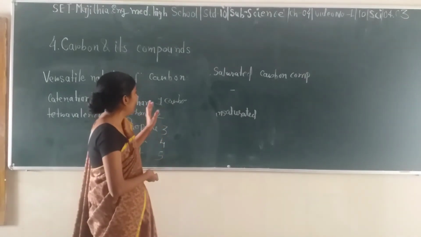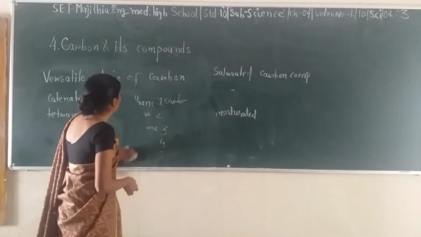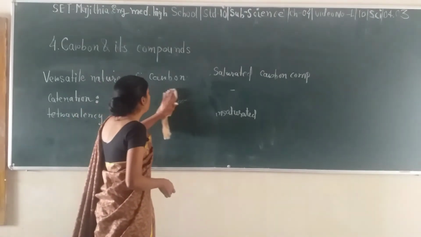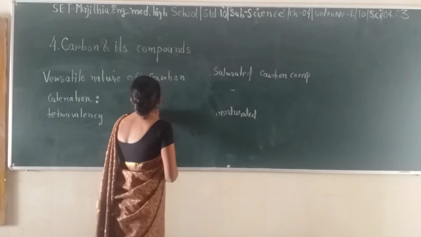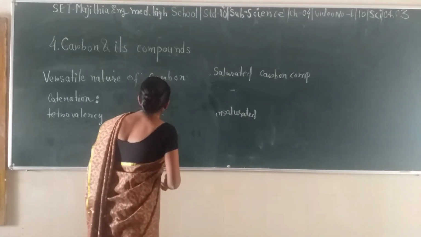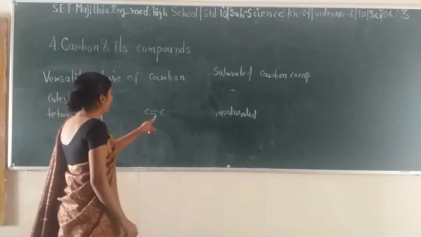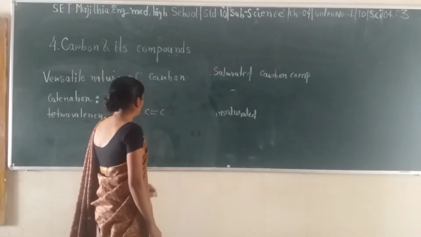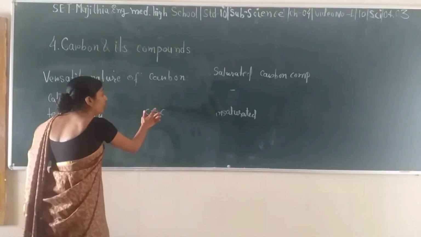Next are unsaturated compounds, which do not have only single bonds. There are either one or more double bonds or triple bonds present. If these two carbons have a double bond, then there is a sharing of 2 electrons.